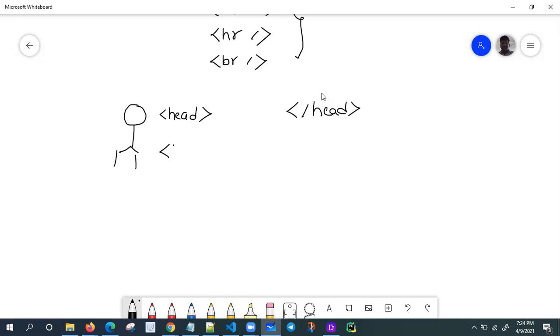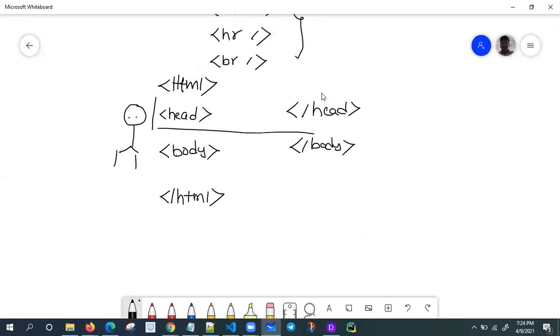And this is my body tag and the closing body tag, and the closing HTML tag. And this is my HTML tag. This is my head part. The head section is the logical part, and the body section is the container part.